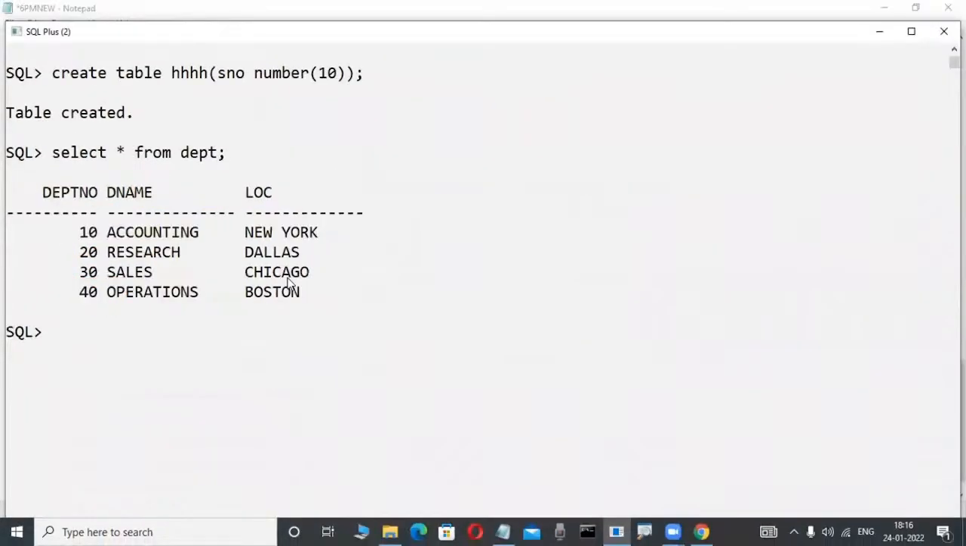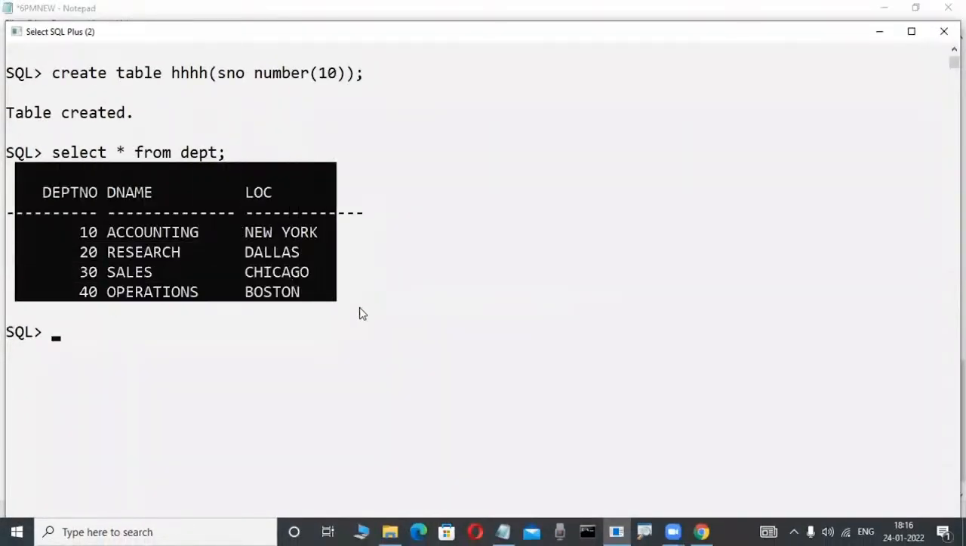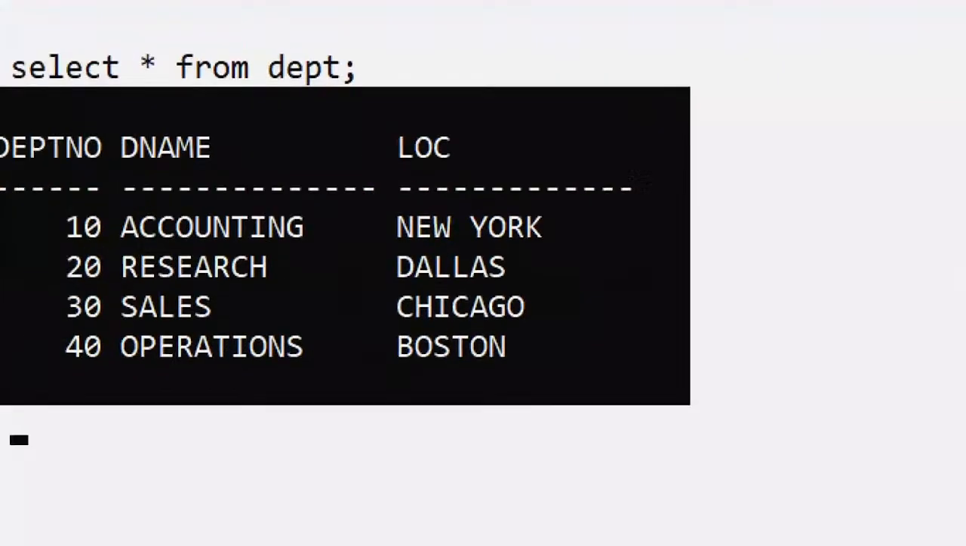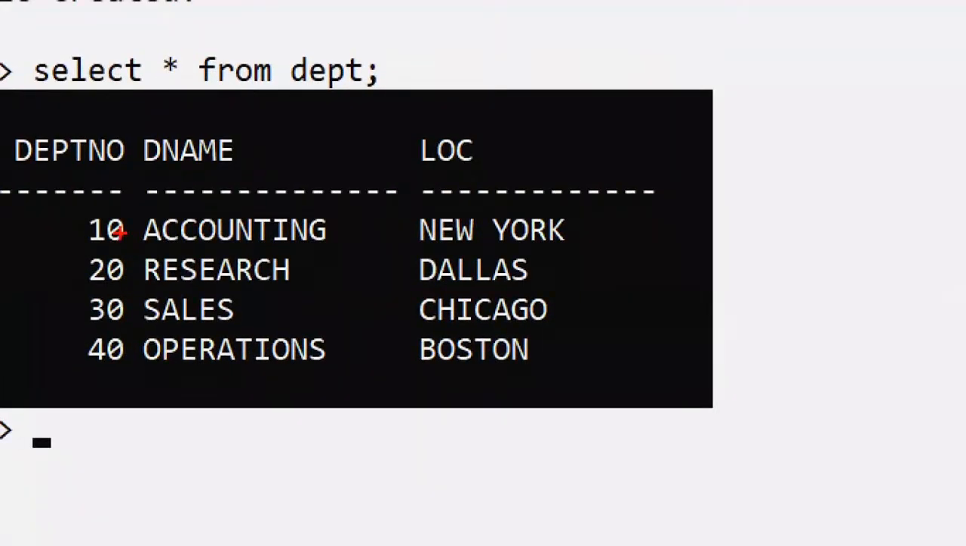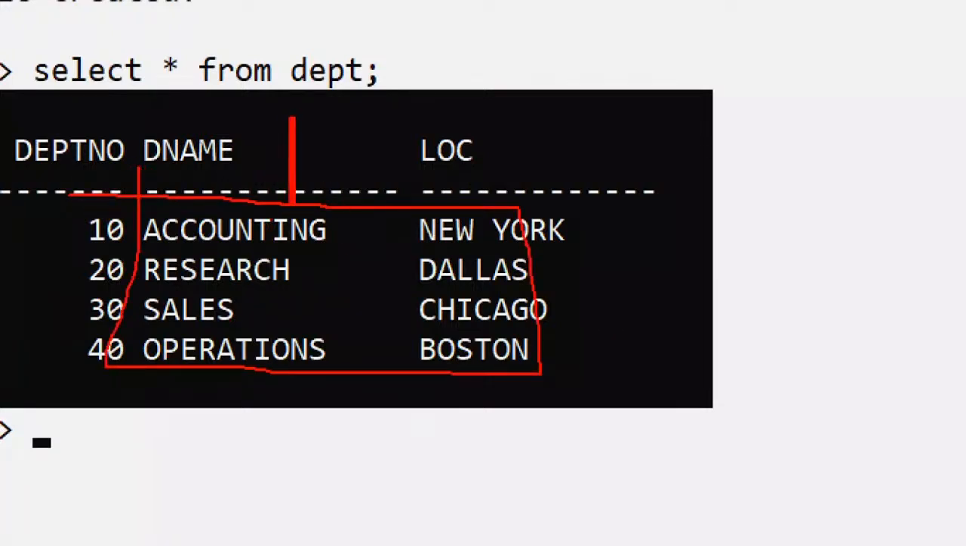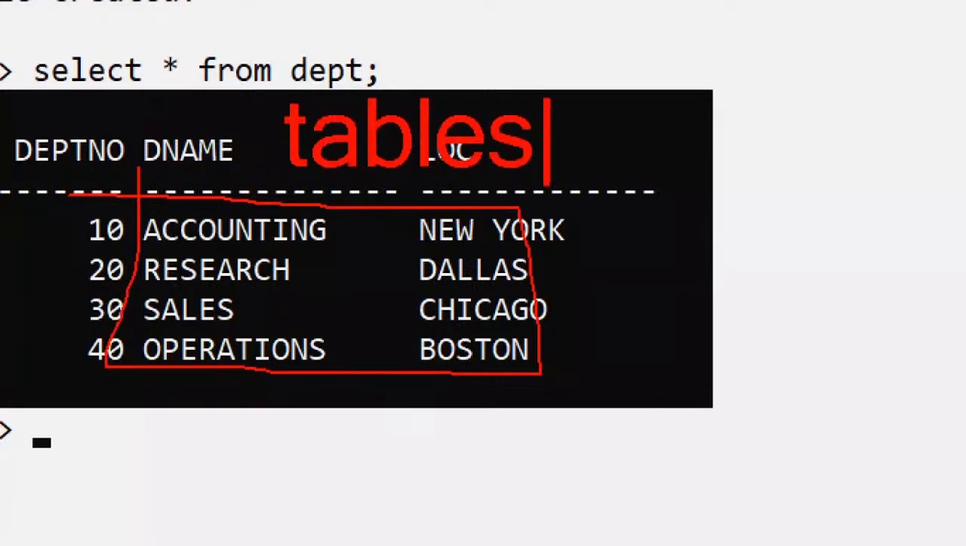But from 1970 onwards, data is represented at a logical structure in the relational data model. Relational data model means data is represented in the format of a matrix. Matrix means nothing but rows and columns. Nowadays that is also called two-dimensional tables. But before 1970, this data model was not there.